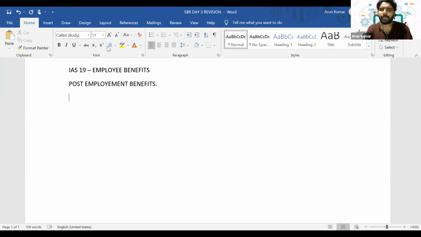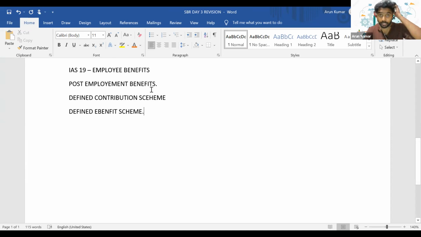So it's almost like a pension scheme and all this stuff. So here the question is, how will you account for this post-employment benefit? So we have got two choices. What are they? Defined contribution scheme and defined benefit scheme. So there are two choices for it: defined contribution scheme and defined benefit scheme.